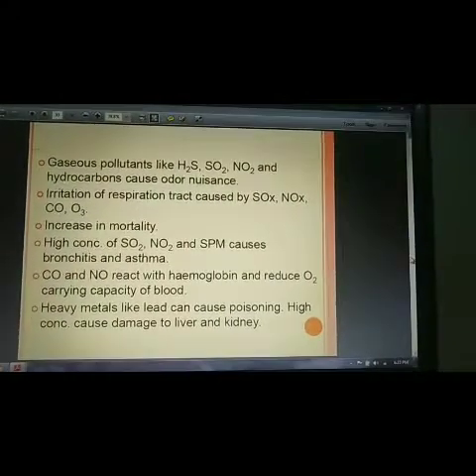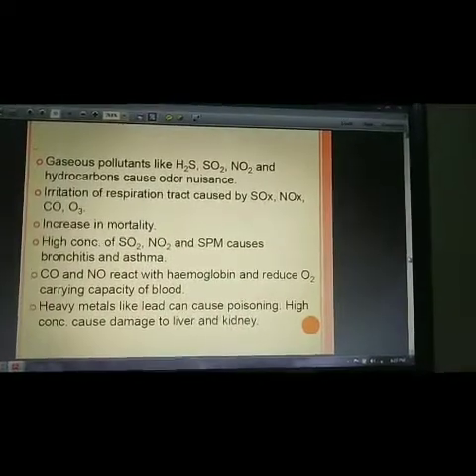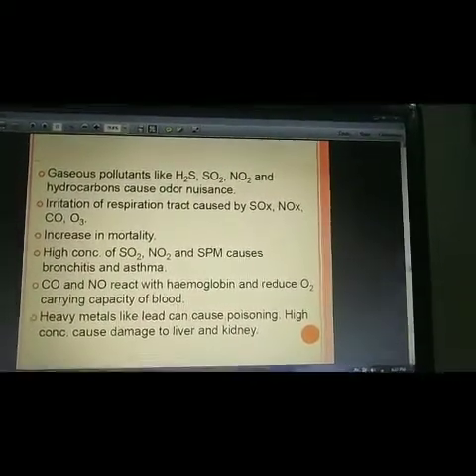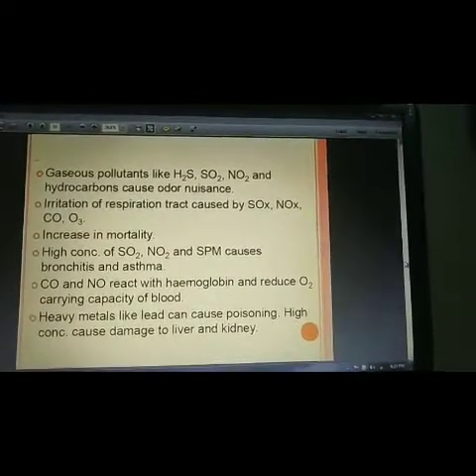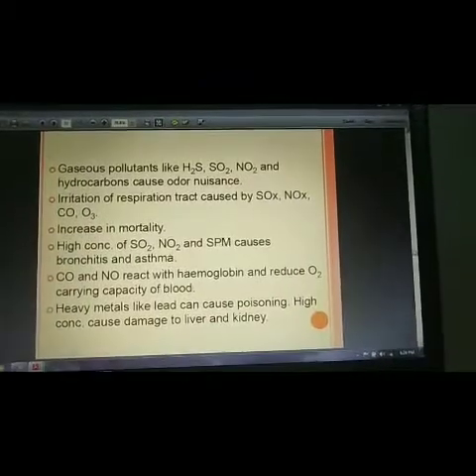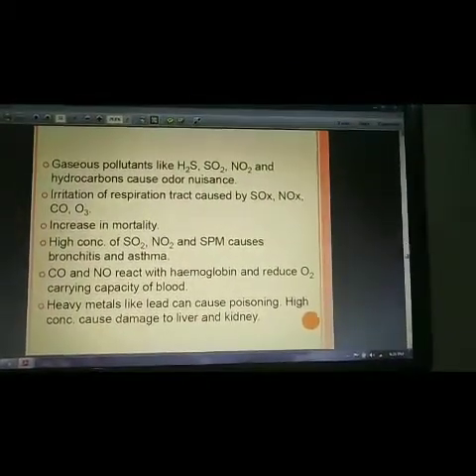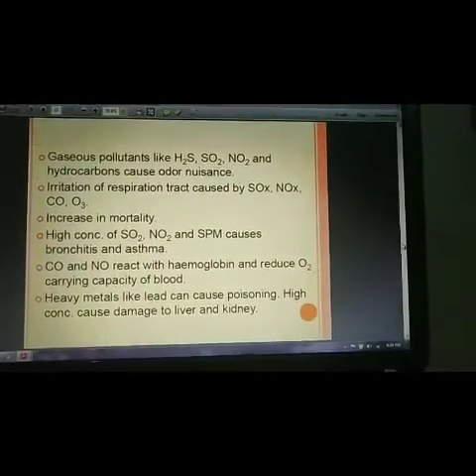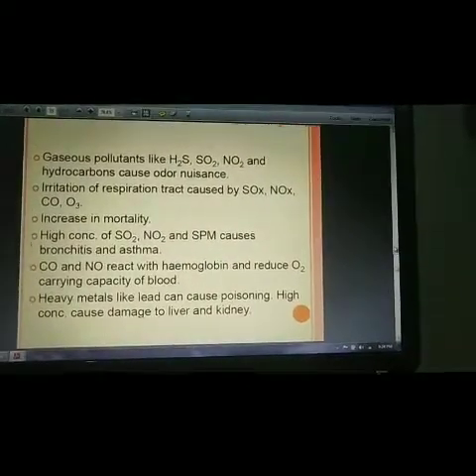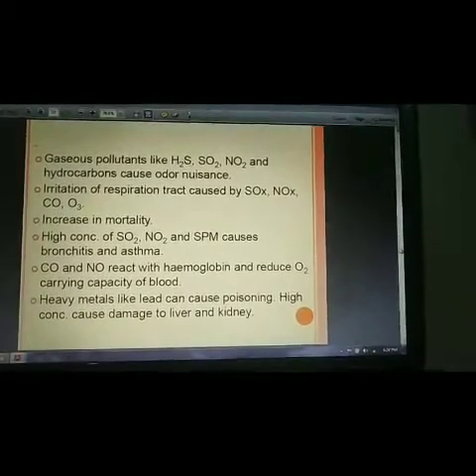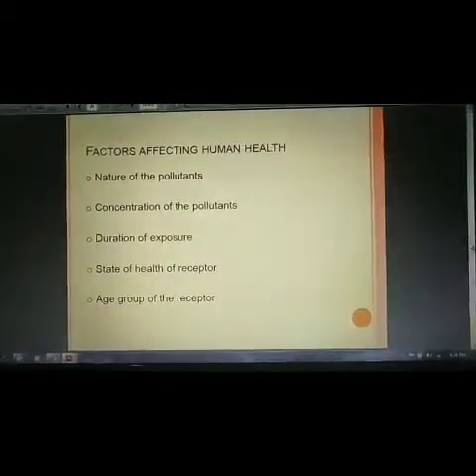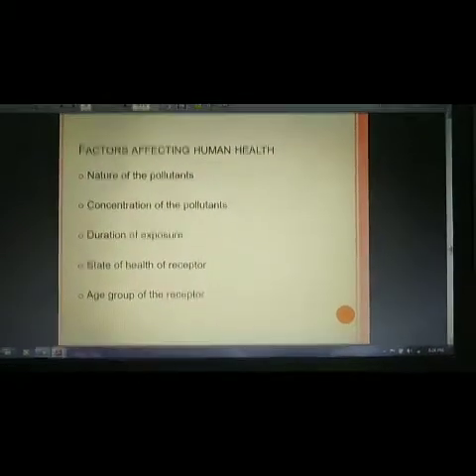Irritation of the respiratory tract is caused by oxides of sulfur and nitrogen, carbon monoxide and ozone. Mortality increases. High concentrations of sulfur dioxide, nitrogen dioxide and SPM cause bronchitis and asthma. Carbon monoxide and nitrogen oxide react with hemoglobin and reduce the oxygen carrying capacity of the blood. Heavy metals like lead can cause poisoning. High concentrations cause damage to the liver and kidney.